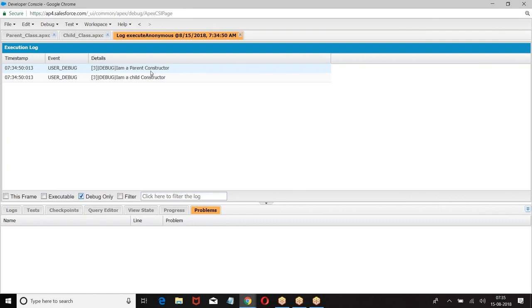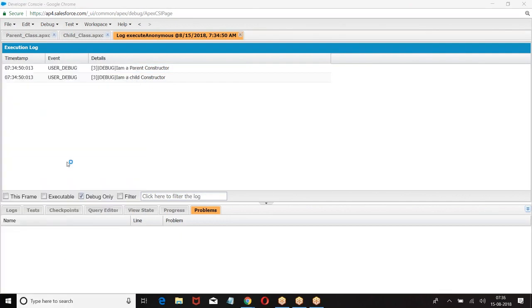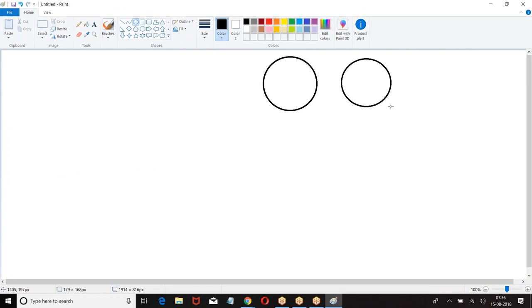Are you getting my point? When you create an object for the child class, at the back end an object for the parent class is also created, followed by the child class object. But the point is, within the child object only, the parent object will be there. Generally, if I create an object, it is supposed to be a parent class object and a child class object.